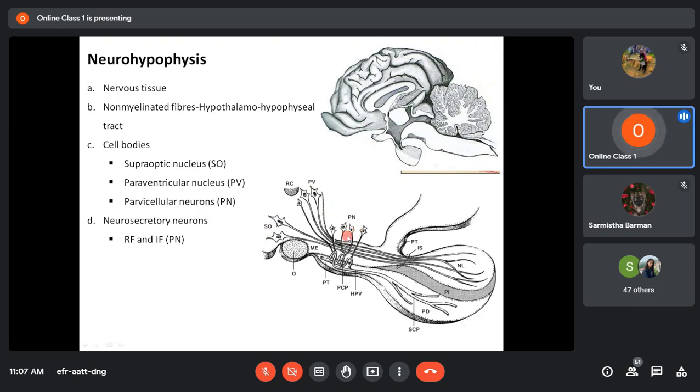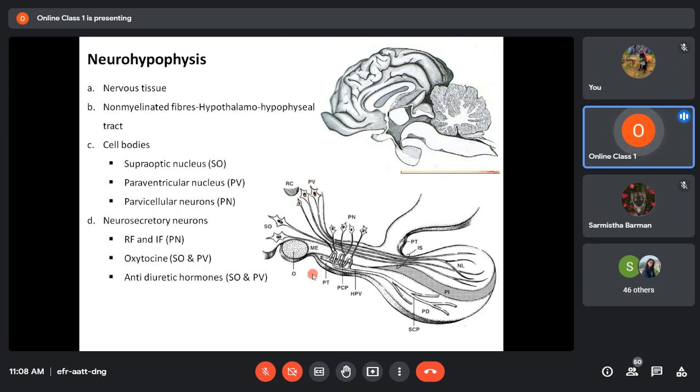Then in addition to these releasing and inhibiting factors, two more hormones are secreted by neurosecretory neurons. One is oxytocin and the other is antidiuretic hormone. The oxytocin and antidiuretic hormone are secreted by the neurosecretory neurons of the supraoptic nucleus and paraventricular nucleus.